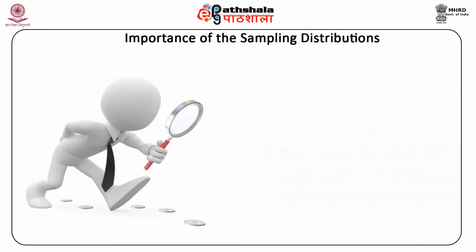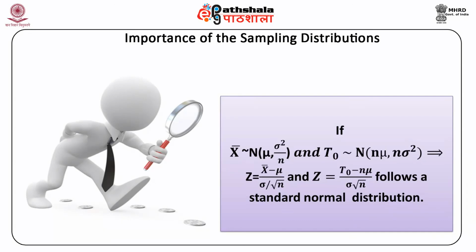If x bar is distributed normally with mean mu and variance sigma square by n, and T0 is distributed normally with mean n mu and variance n sigma square, then z would be equal to x bar minus mu upon sigma by root n, and z for T0 would be equal to T0 minus n mu upon sigma into under root n, and they follow a standard normal distribution.